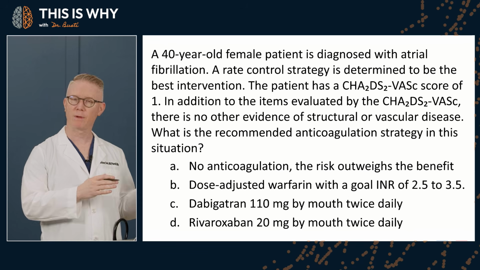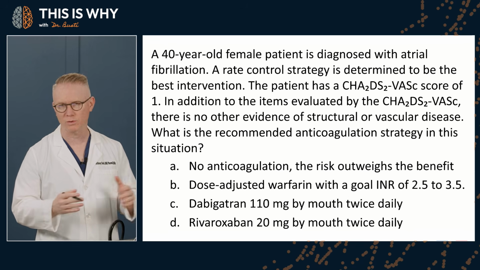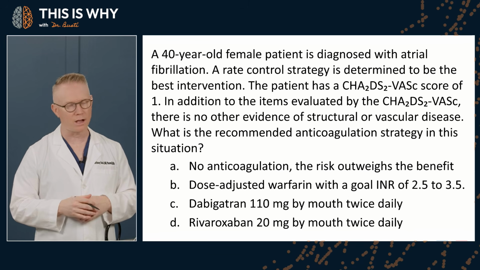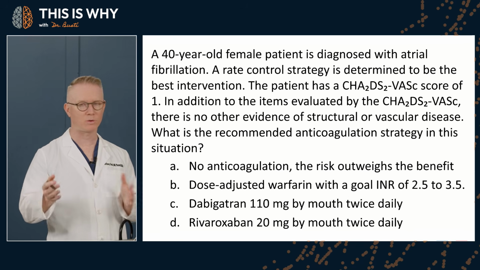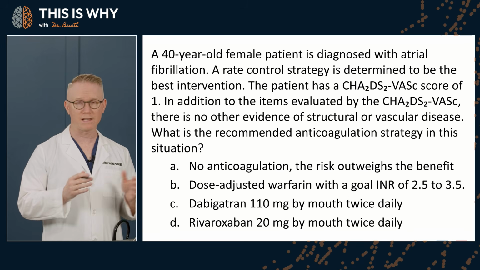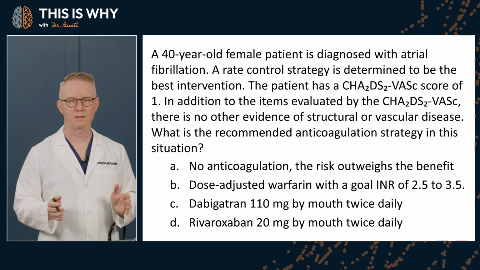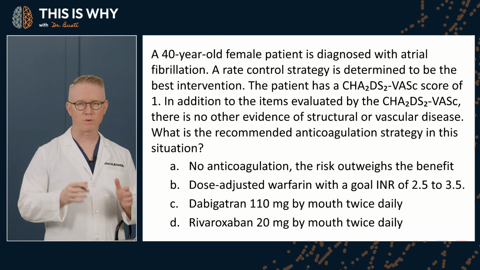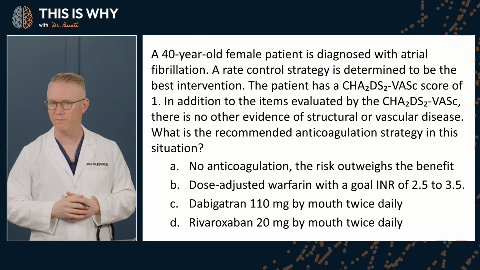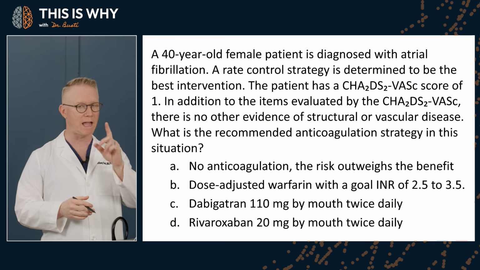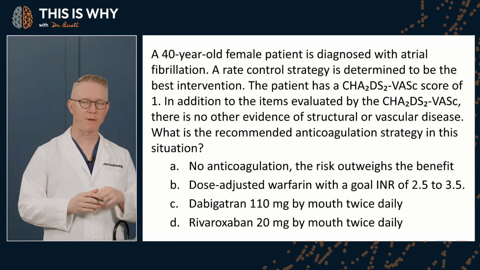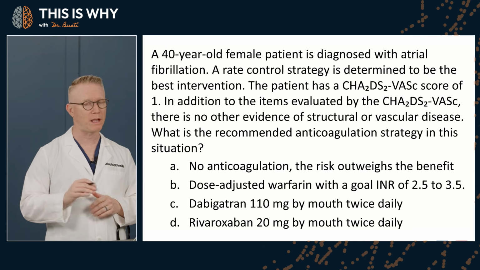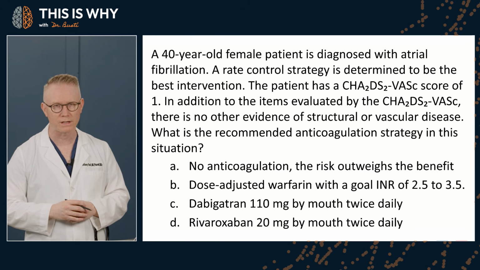You might use that in somebody with a mechanical heart valve, right? Or patients with lupus that are still clotting. Option C suggests dabigatran, 110 milligrams by mouth twice a day. Well, that is not the standard dosing regimen for patients with atrial fibrillation for stroke prevention. For most patients with atrial fibrillation, dabigatran is dosed at 150 milligrams twice daily. Now, the 110 milligram BID dosing that you see here is considered more off-label use in patients who do have a higher bleeding risk.